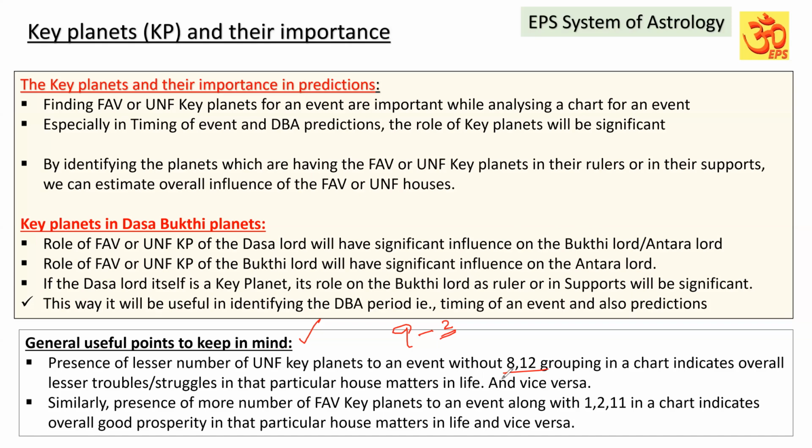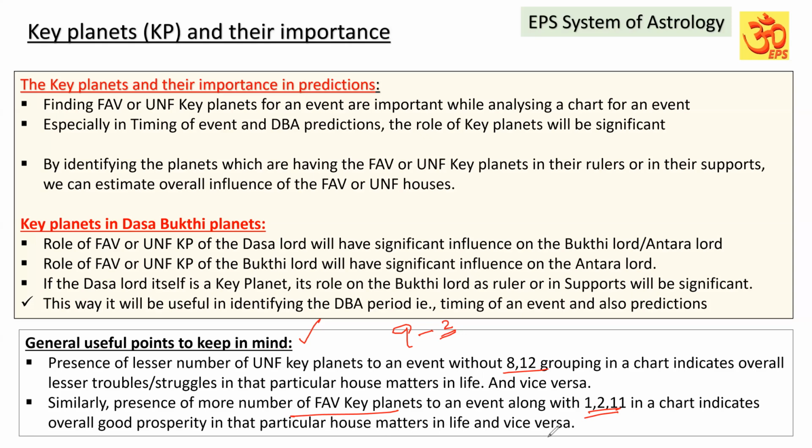Similarly, if there are favorable key planets to an event, along with favorable houses to the Lagna also present, and many planets have such a favorable grouping and there are more favorable key planets in the chart, it indicates overall good prosperity in the particular house matters in life.